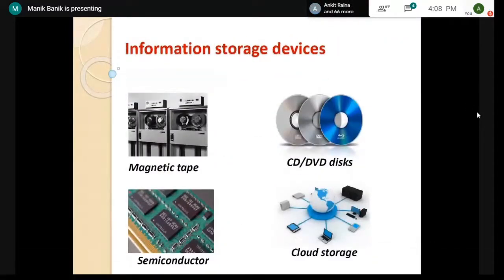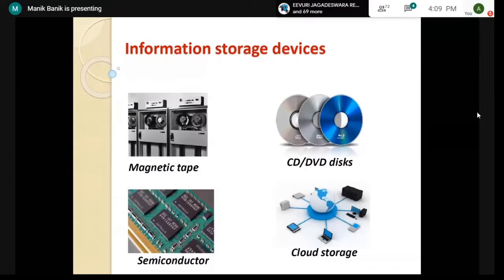As I have said, there is the source coding theorem, which gives the ultimate theoretical limit of compressing data. To store this data, we use different kinds of devices: magnetic tape, CD, DVD disc, semiconductor, or more modern cloud storage. But all these devices, from a physics point of view, are classical in the sense that the state of the system where we store the information is a fixed, deterministic state.